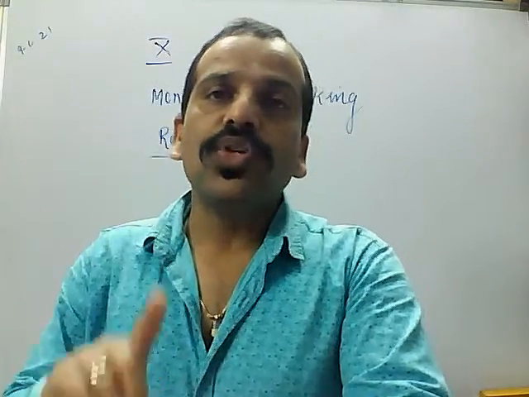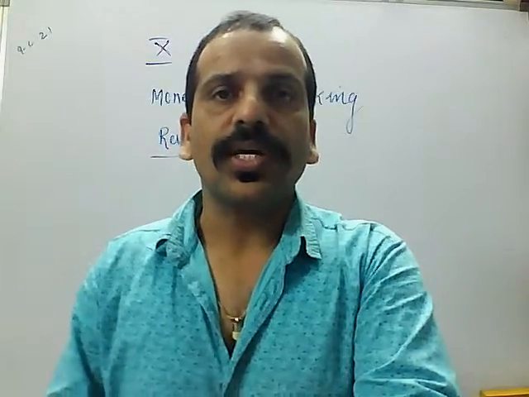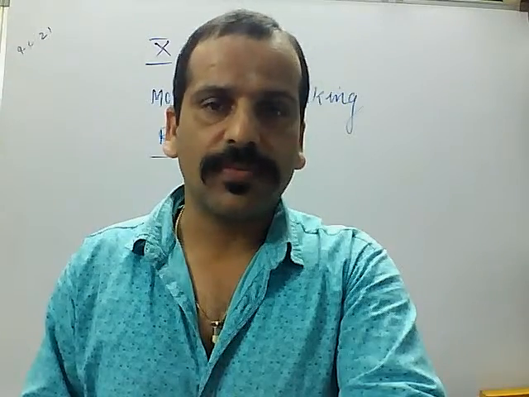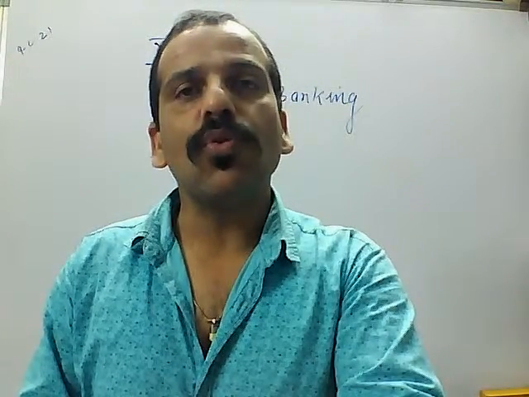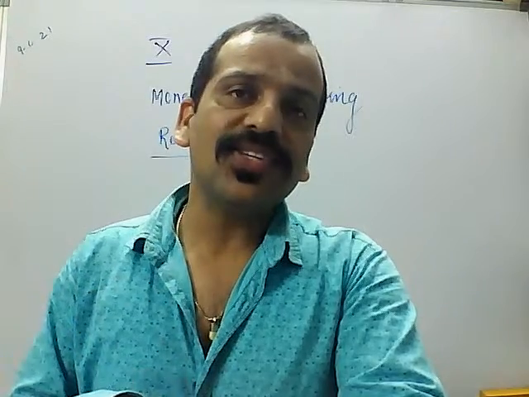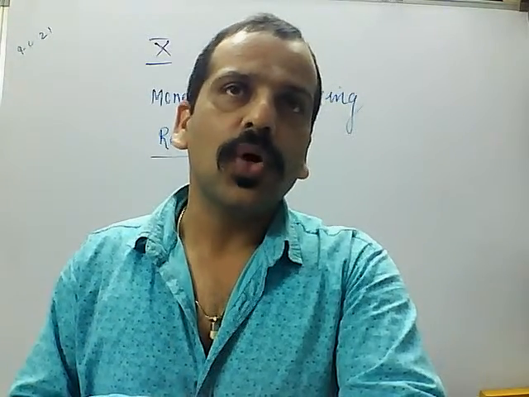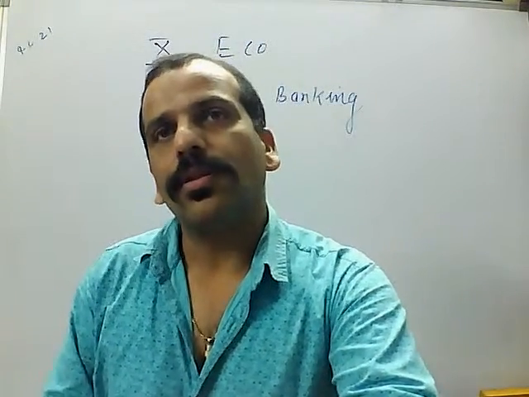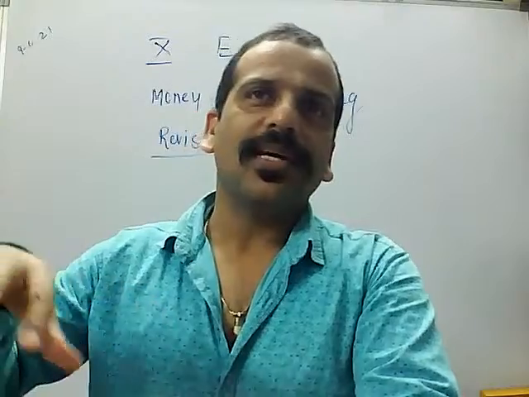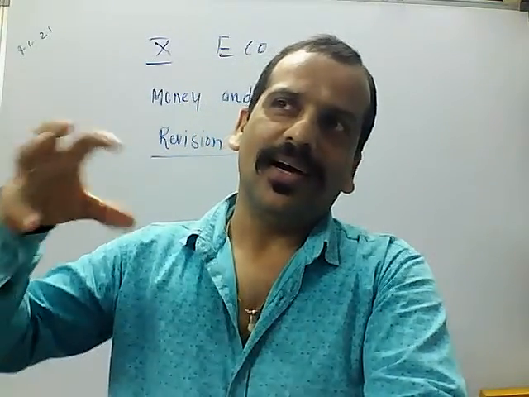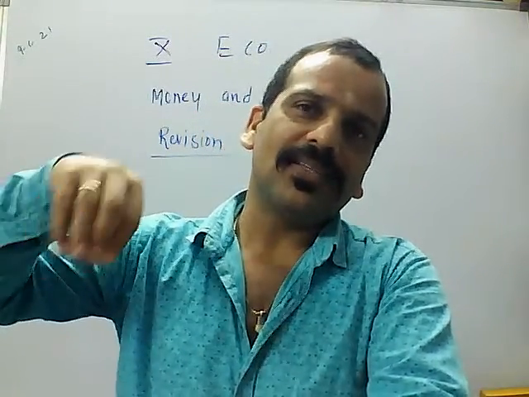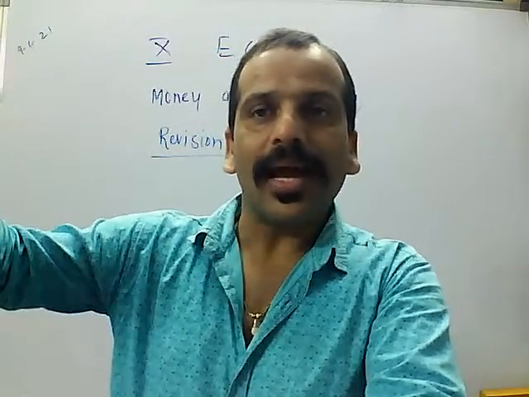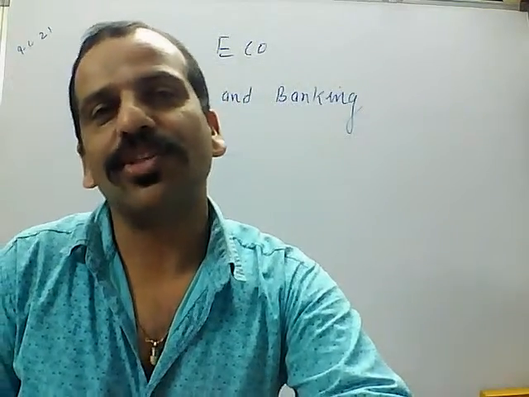First point, to reduce dependence on informal sources. Informal means, like you might have heard, money lenders and brokers. In movies you might have seen one money lender or one rich person in the village who lends money at a very high rate of interest. In old movies it has been shown that villagers who have less land sometimes mortgage their jewelry, wealth, cattle or land and take money from that rich person.